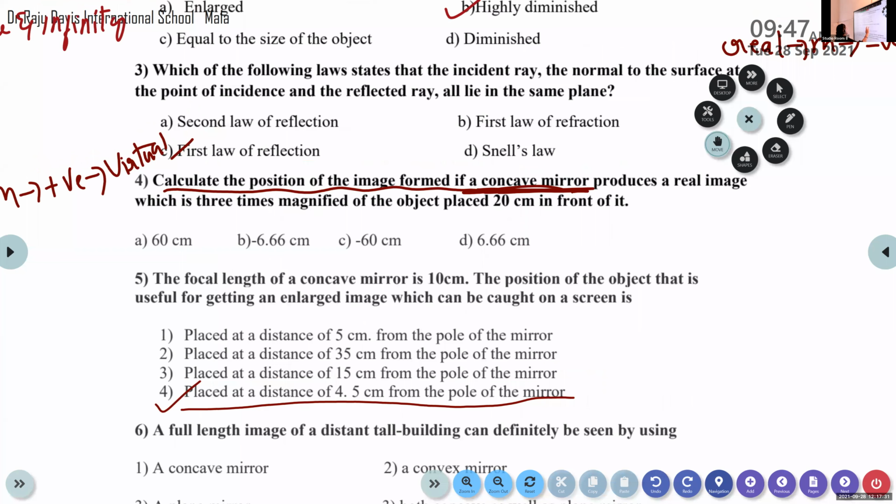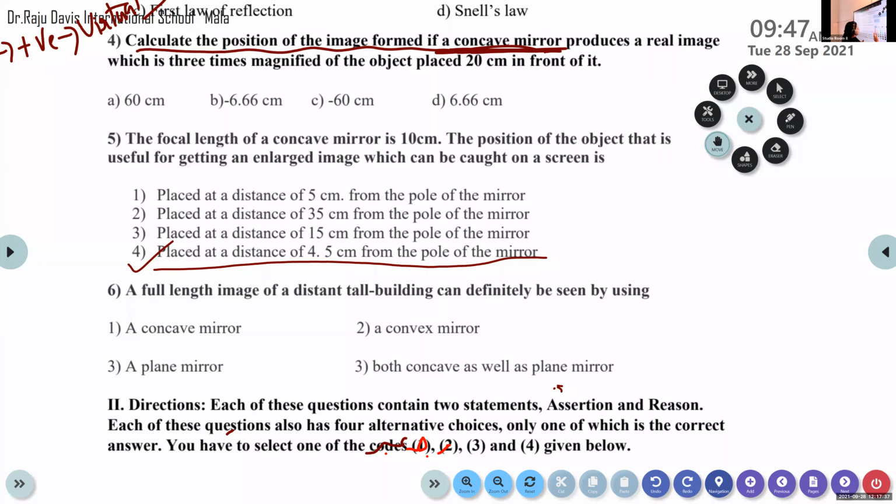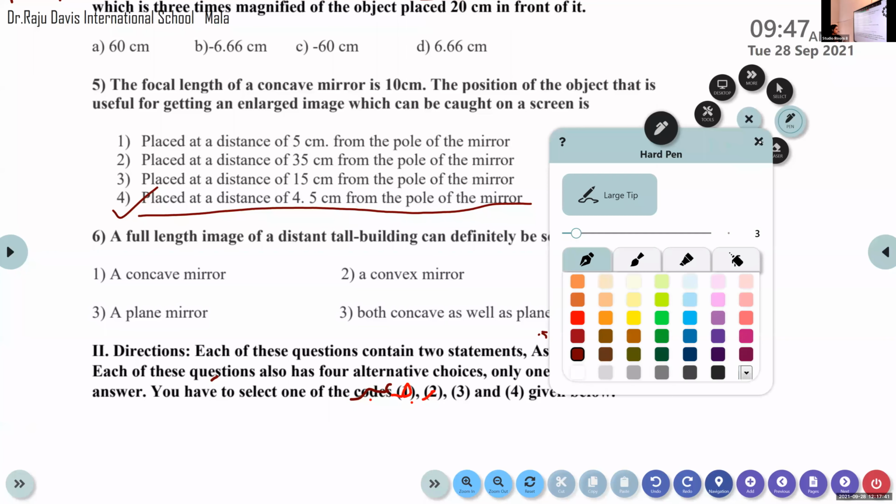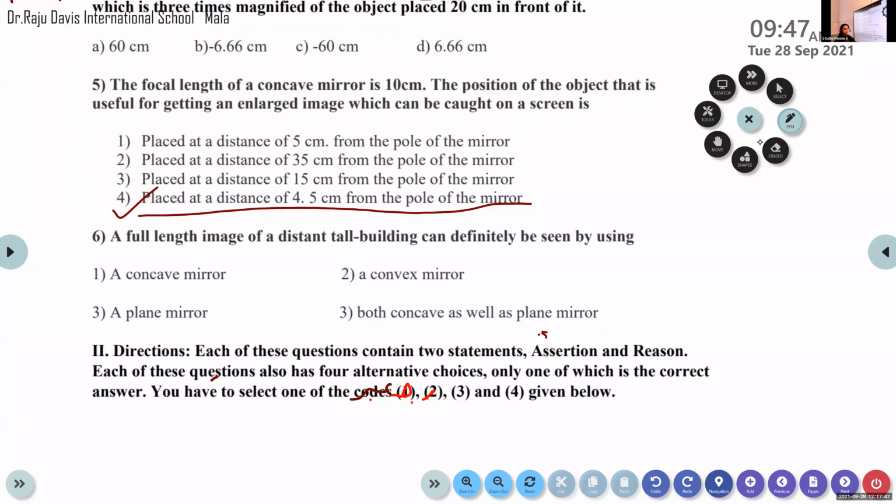So I think I need to recheck your papers. Now, the sixth question. A full-length image of a distant tall building can definitely be seen by using concave mirror, convex mirror, plane mirror, or both concave as well as plane mirror.